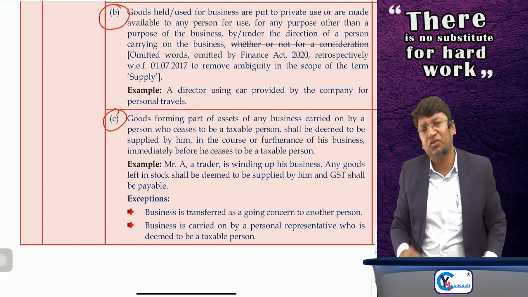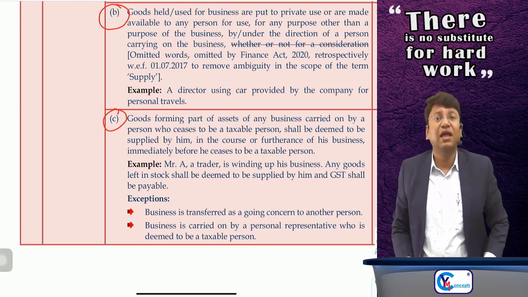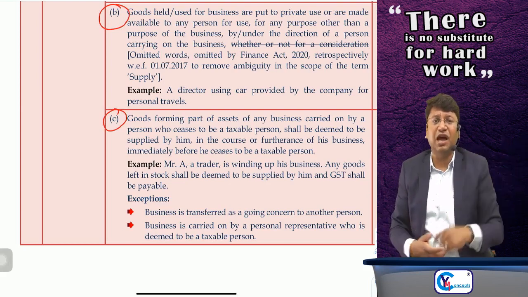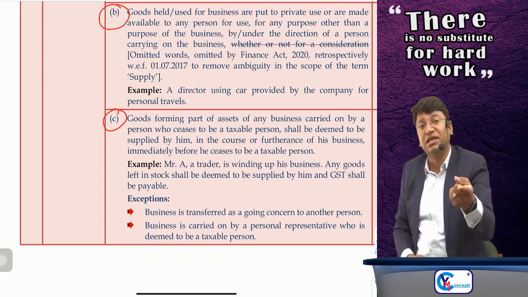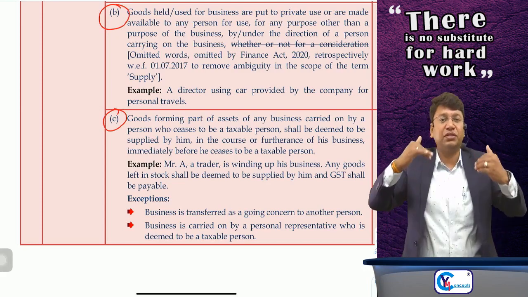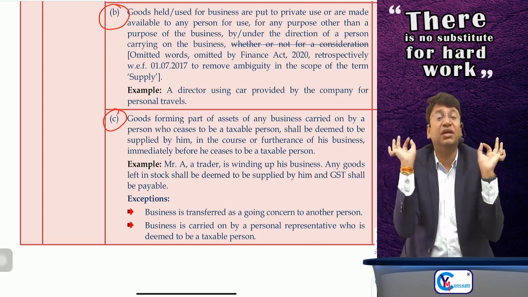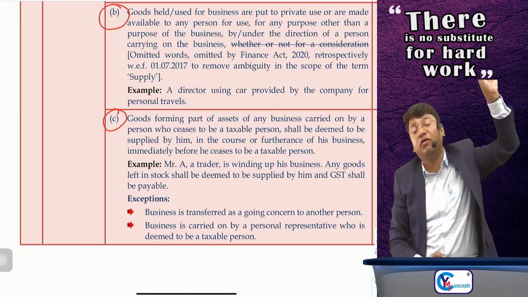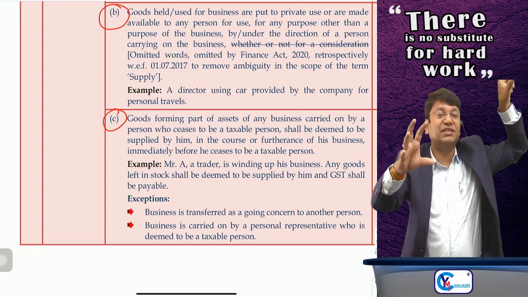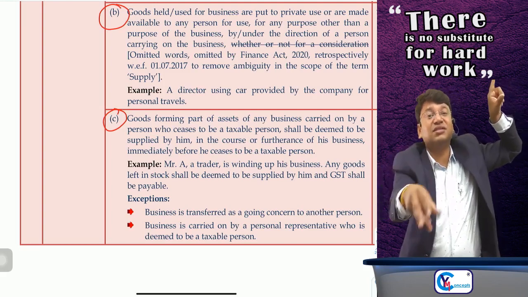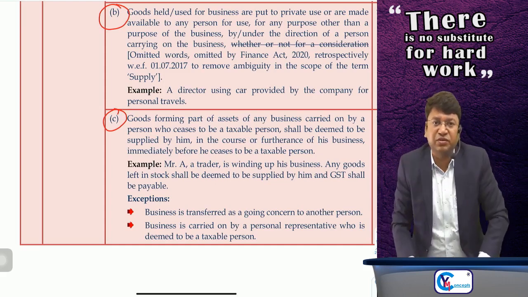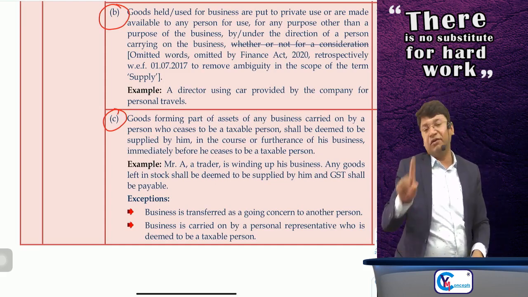Then in such a case, what will happen? You tell me. I will have to cancel my registration, and the other person, the legal heir or the person to whom I have transferred the business, will continue the business with his own registration number, because the PAN number is changed. So I'll have to surrender my registration number, and he will continue with his own GST number. There is no loss of revenue to the government, because on the supply of those goods, GST will be payable by the other registered person. That's why it will not be supply.